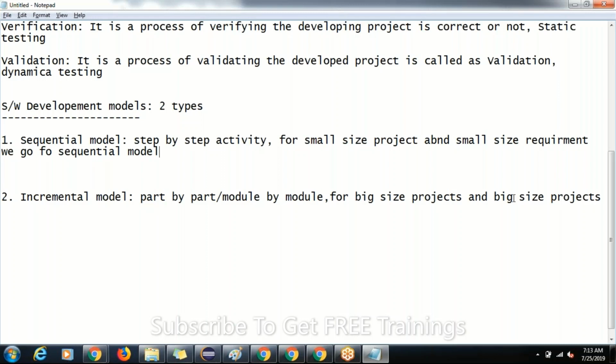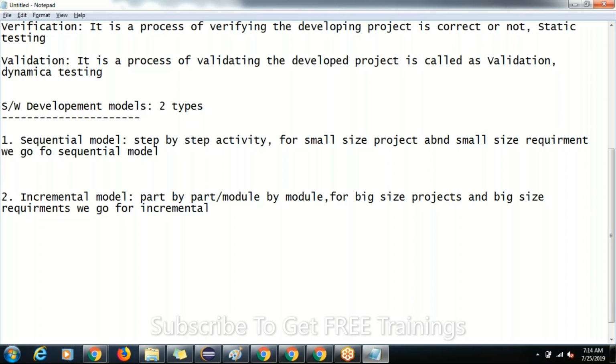And for big size projects and big size requirements, we go for the incremental model, guys. Incremental model means part by part or module by module.